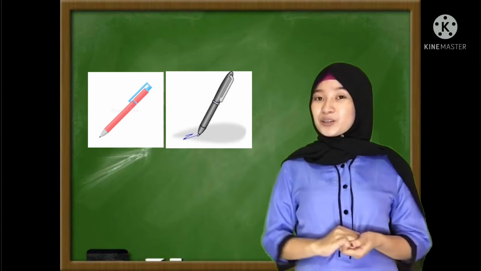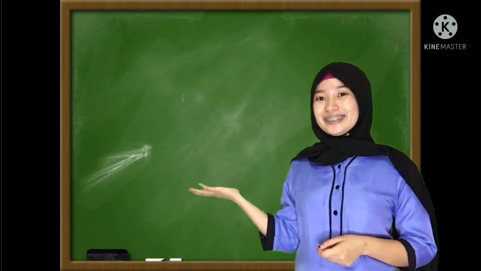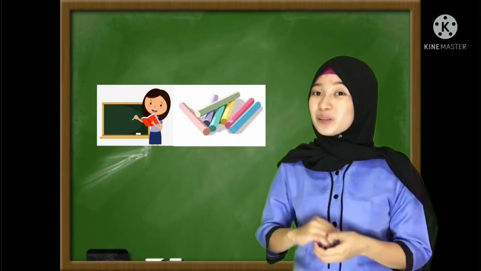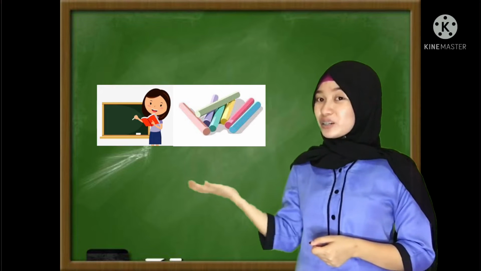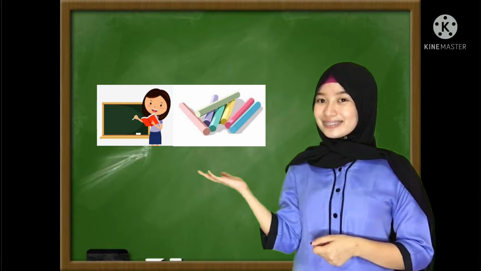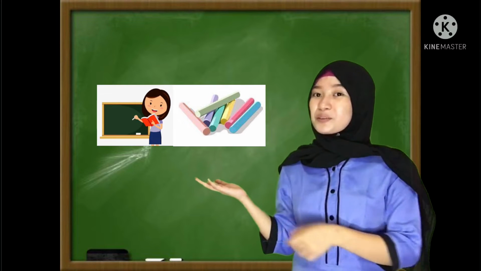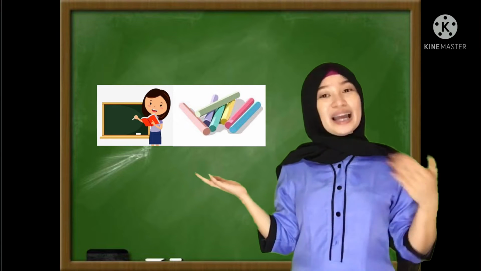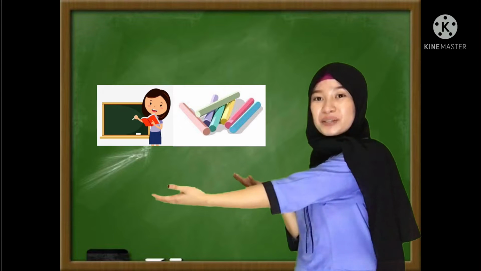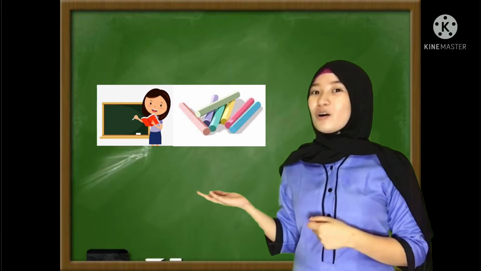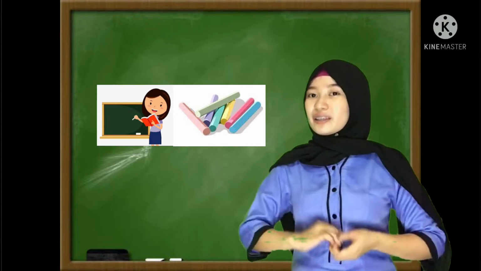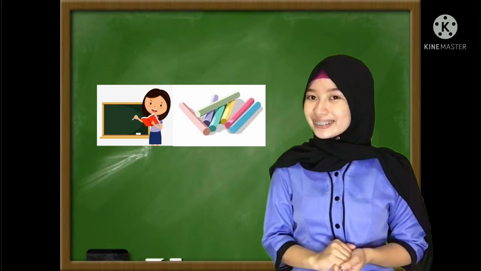And the last paired picture is this one. Can you tell me, John, what is the representation of these pictures? Yes, very good. The first picture represents teacher like me, and the second picture represents chalk, of course. And their relationship is?